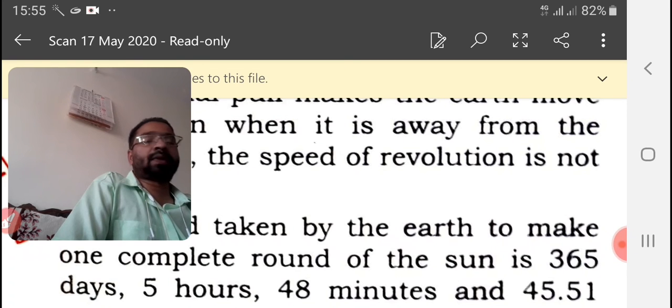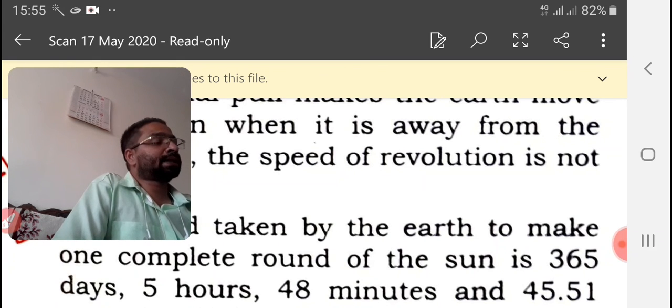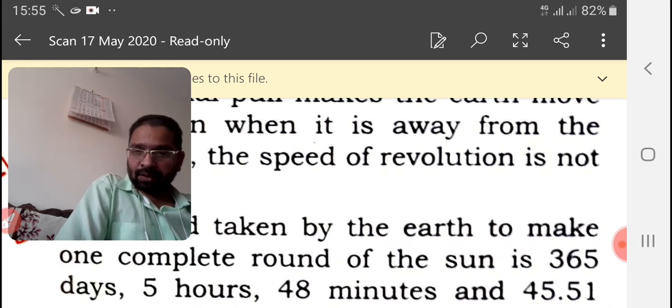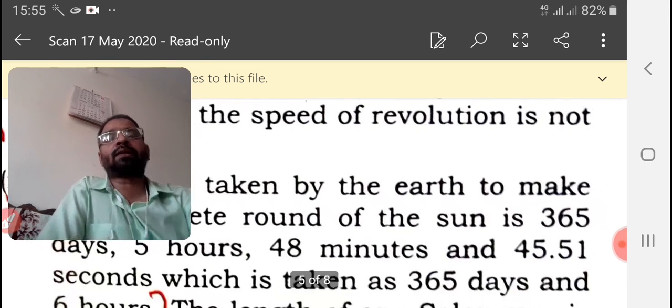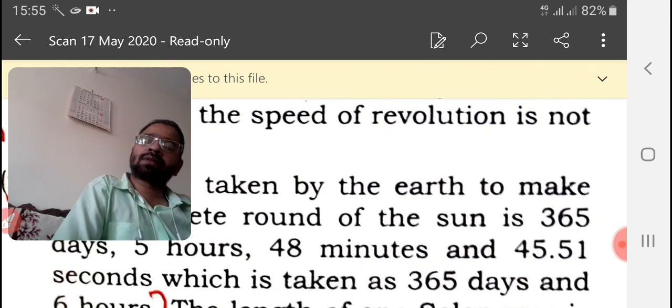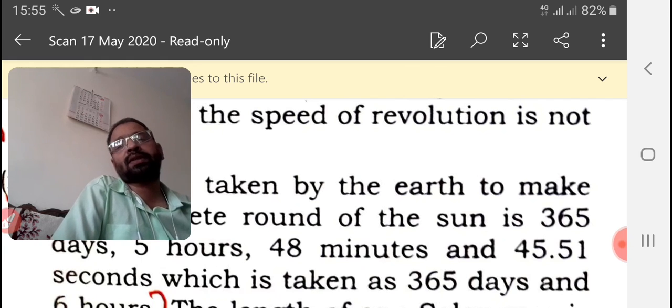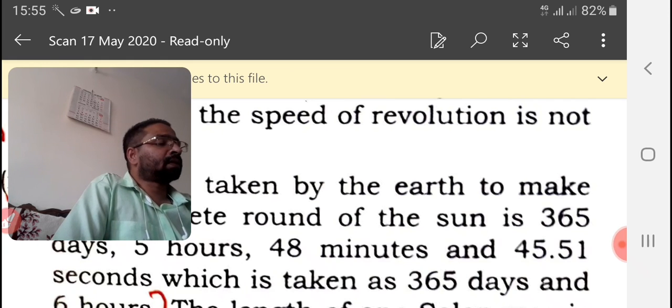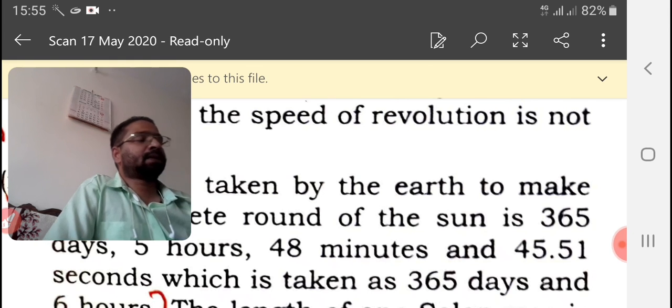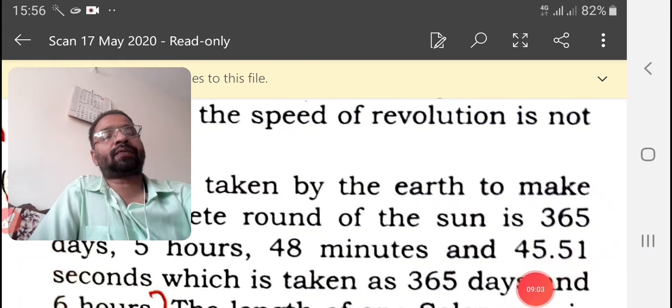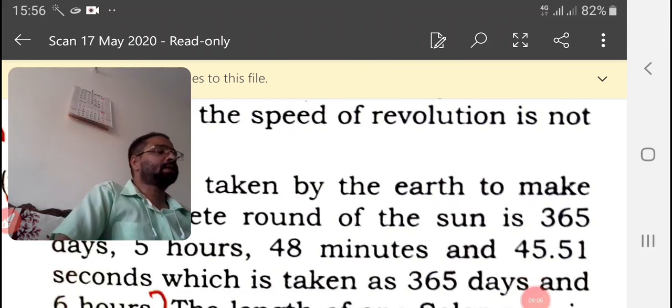Revolution is an annual cycle. We already said it takes 365 days, so it is an annual cycle. That is why the seasons repeat year after year. If in June we get a summer season, next year at the same time we will also have a summer season because of the revolution. Inclination of axis and seasonal changes.